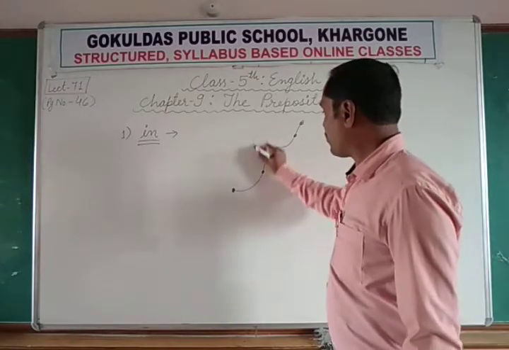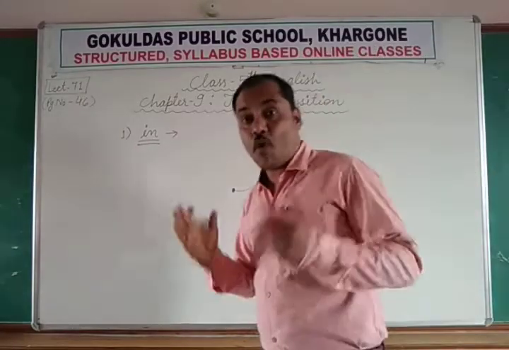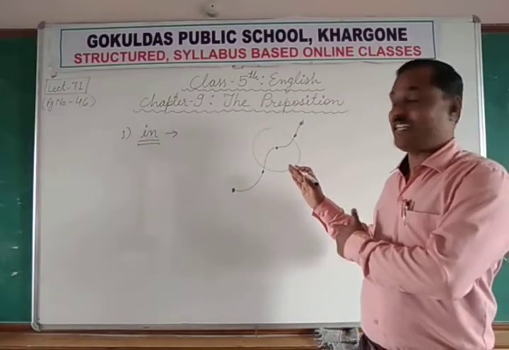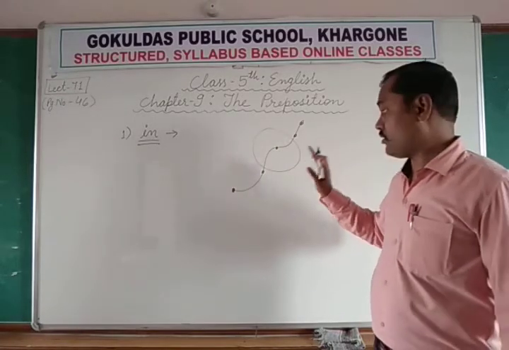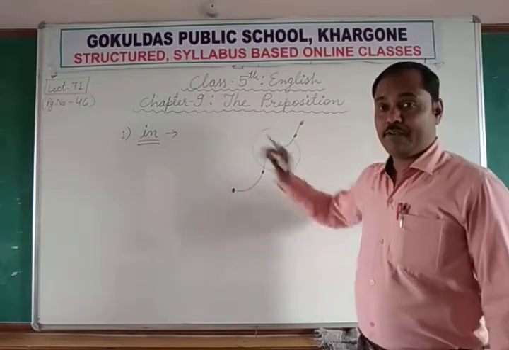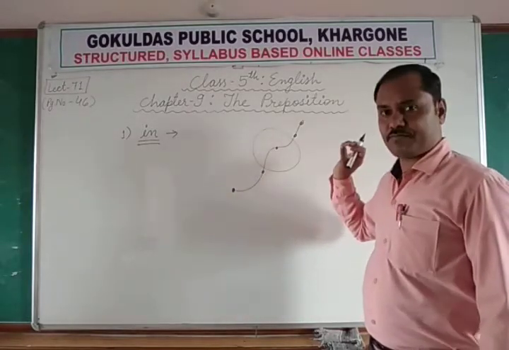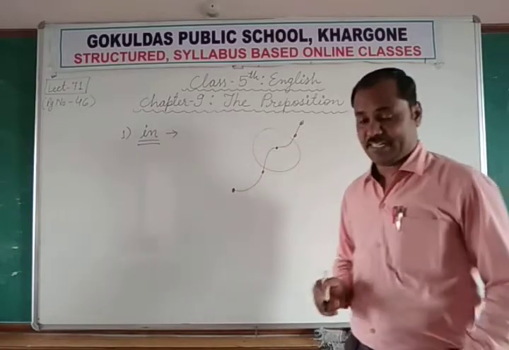But when I say I was born in Dhamnod, I am talking of Dhamnod as a big area. So when we take it as a big area, we use "in", and when we take it as a point on the map, at that time we use "at".